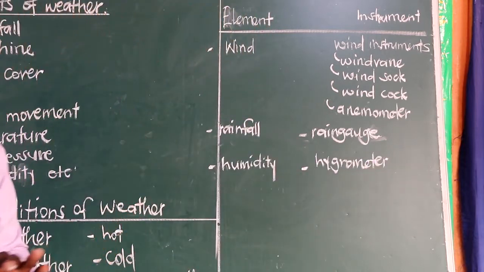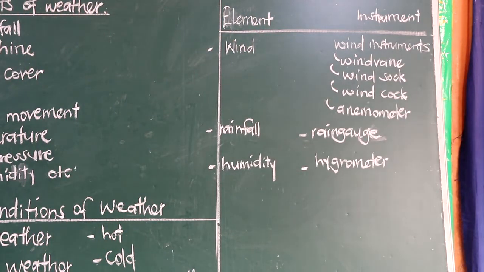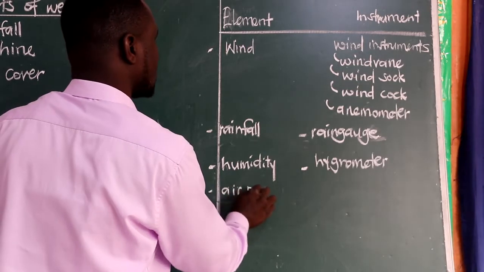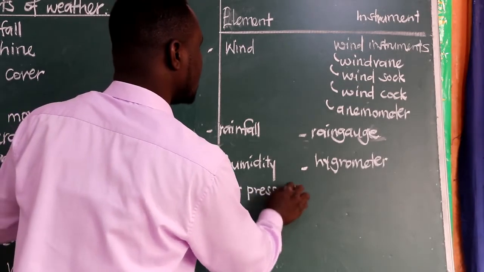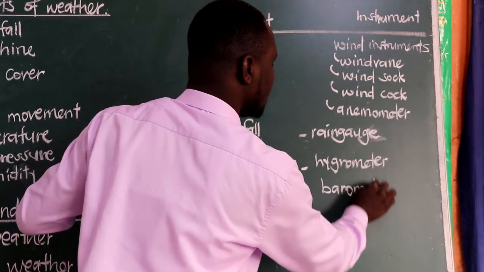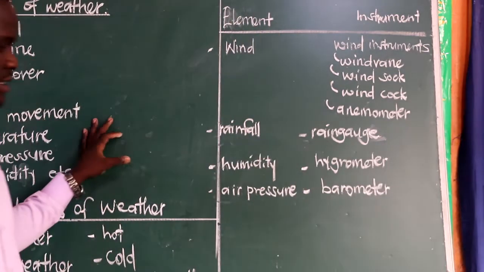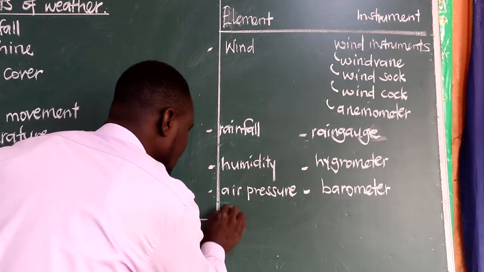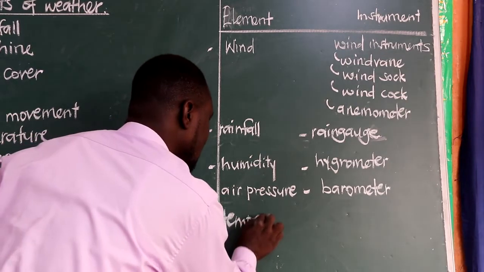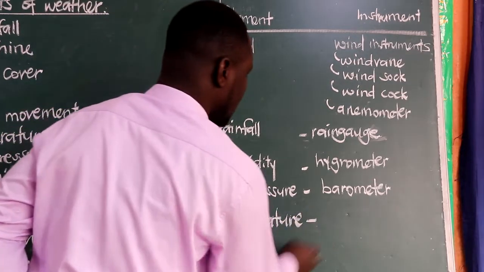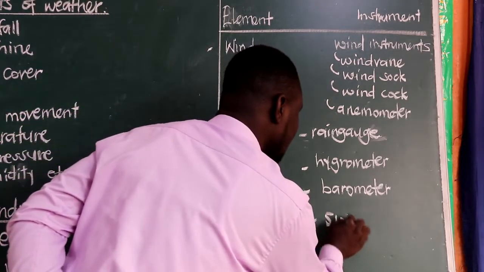I am sure we learned about these instruments, we drew them. Then we have air pressure or atmospheric pressure. Air pressure, that we can also call atmospheric pressure, which is measured using the instrument called a barometer. That is for air pressure. Next one is temperature, which is an element of weather. Temperature is measured using the instrument that we call the thermometer.